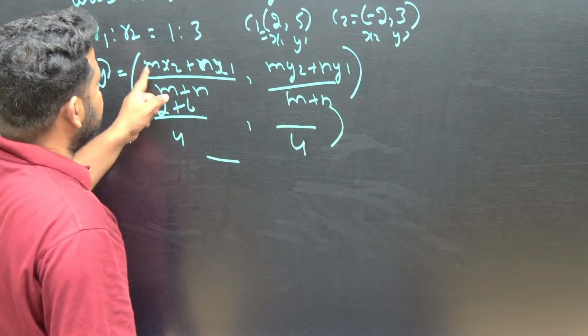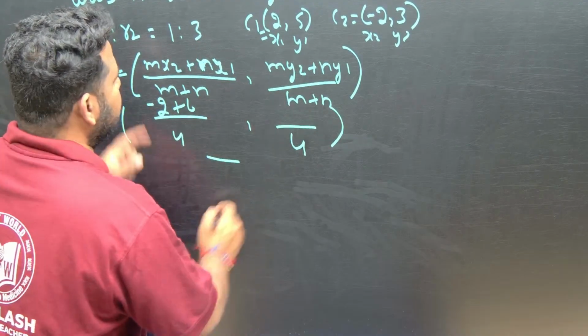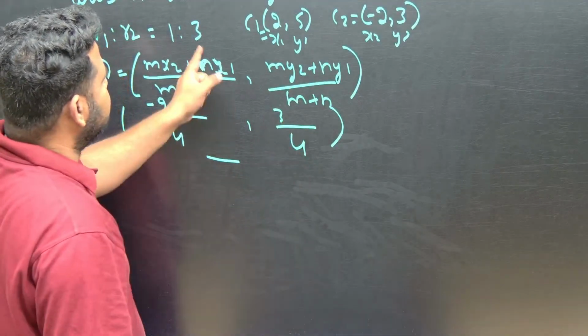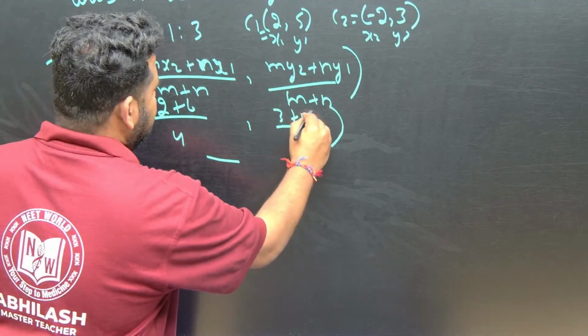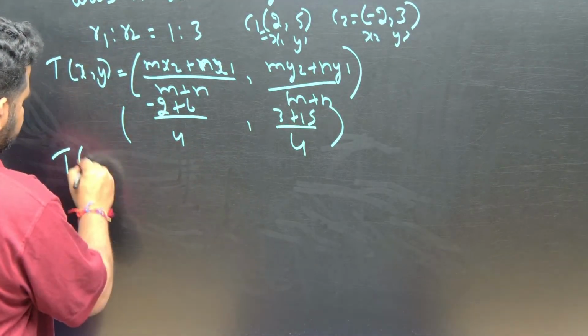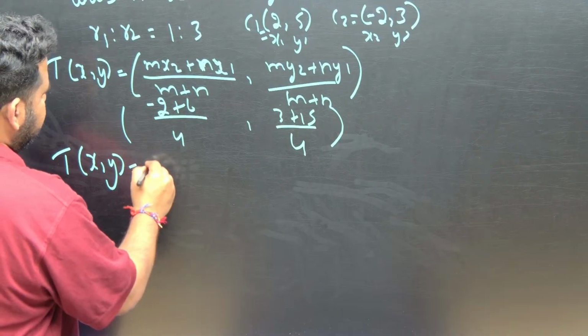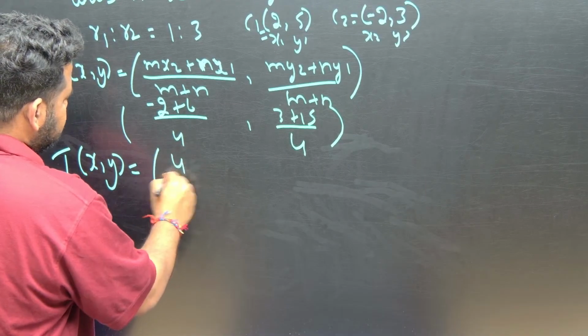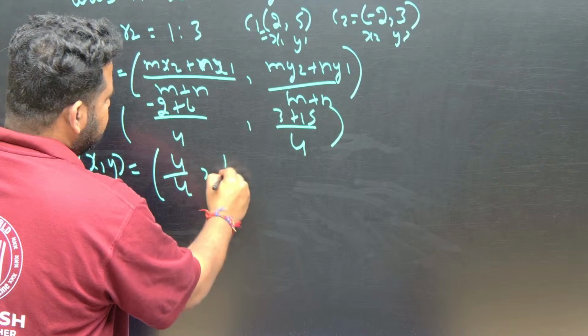This is my2, y2 is 3, 1 into 3, plus n is 3, 3 into 5, 15. So T of x comma y is minus 2 plus 6 is 4, and 3 plus 15, 18, by 4.